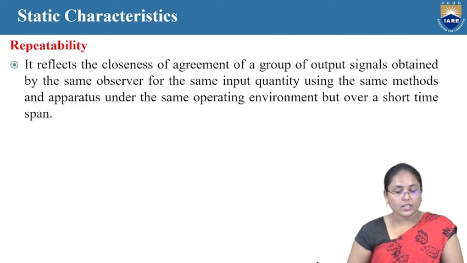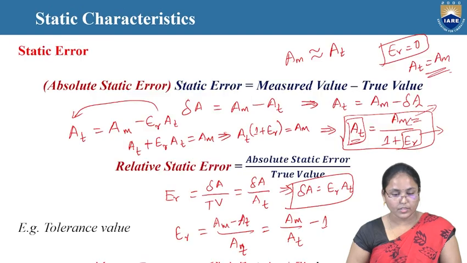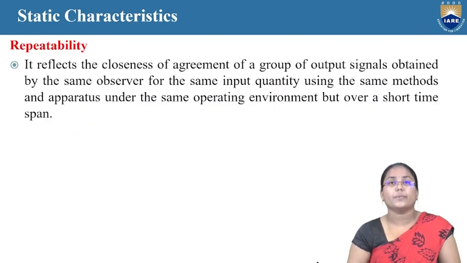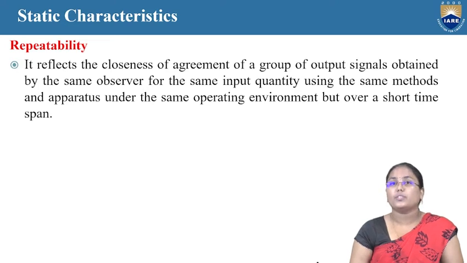Now let us look at the next parameter here. That is nothing but the repeatability. It reflects the closeness of agreement of a group of output signals obtained by the same observer from the same input quantity using the same methods and same apparatus under the same operating environment, but over a short time span.